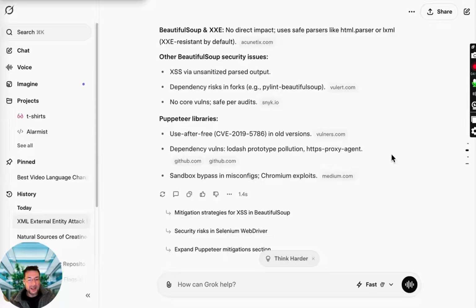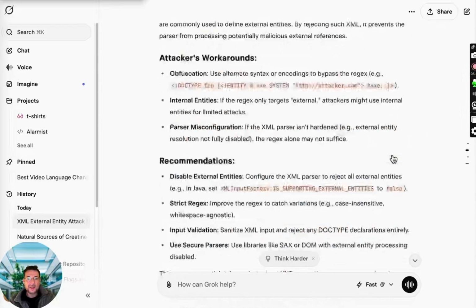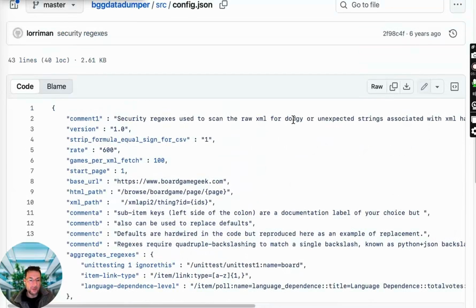Having said all of that, I would say that ultimately, if you are isolating your instance of Chrome, if you're using a Docker that has no links to your network or to your local machine, then you should be relatively safe. But I do believe that this is a much neglected topic and needs data analysts to educate themselves, or at least ask an AI what to do about your code.